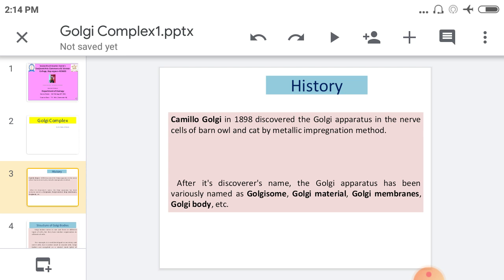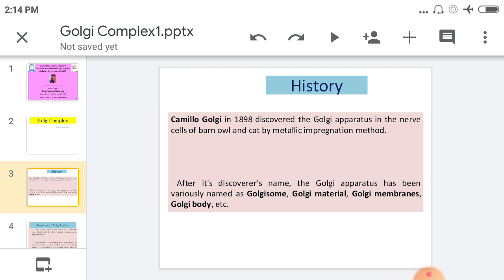Camillo Golgi in 1898 discovered the Golgi apparatus. It means this Golgi complex is also called the Golgi apparatus. He found it in the nerve cell of barn owl and cat by the metallic impregnation method. So in 1898, these Golgi apparatus studies were carried out.